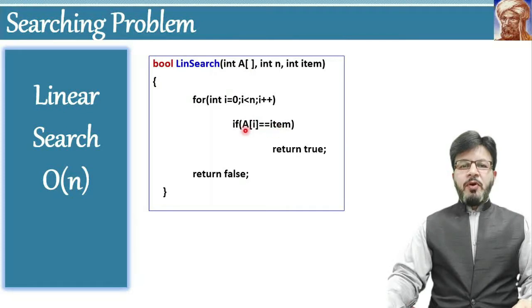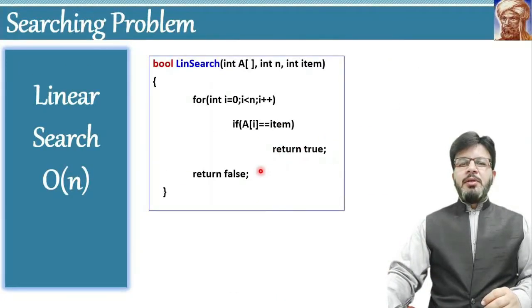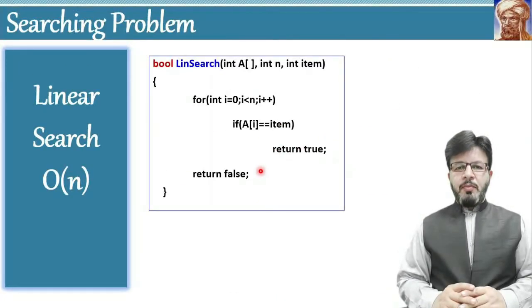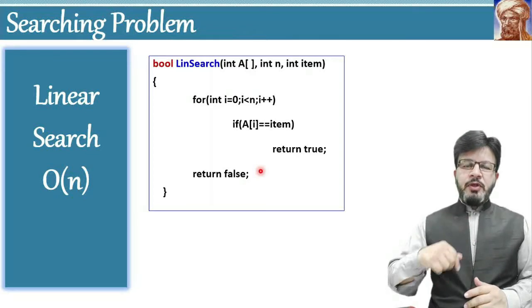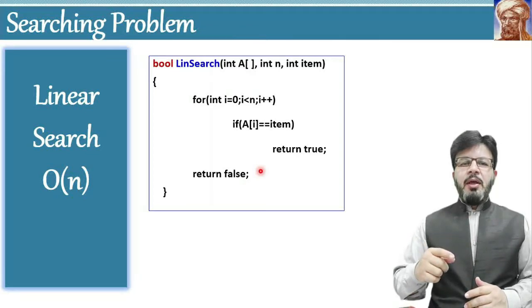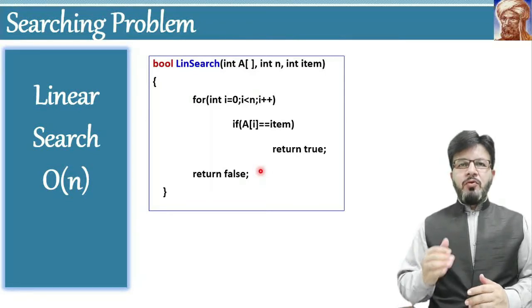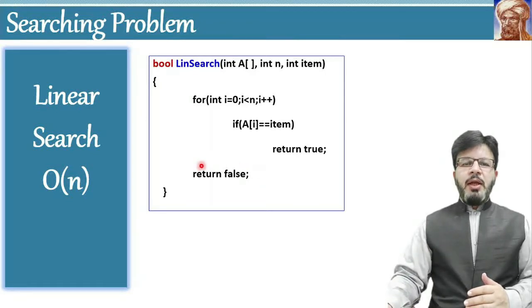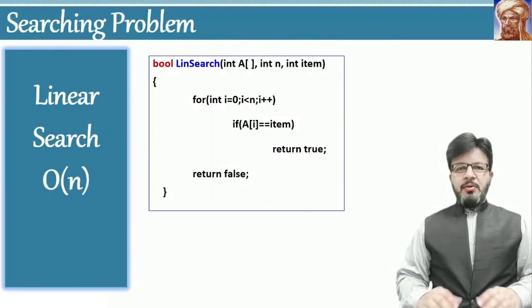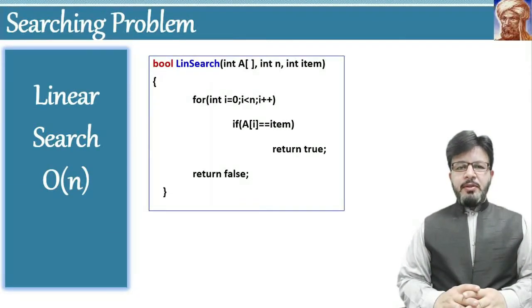If the element is found, that is, the comparison is true, it will return true and the algorithm will stop immediately. On the other hand, the process will continue until the loop reaches the end of the array. At this stage, the loop will stop and we will execute the last instruction, that is return false. So this is the algorithm. Hopefully you have understood this.